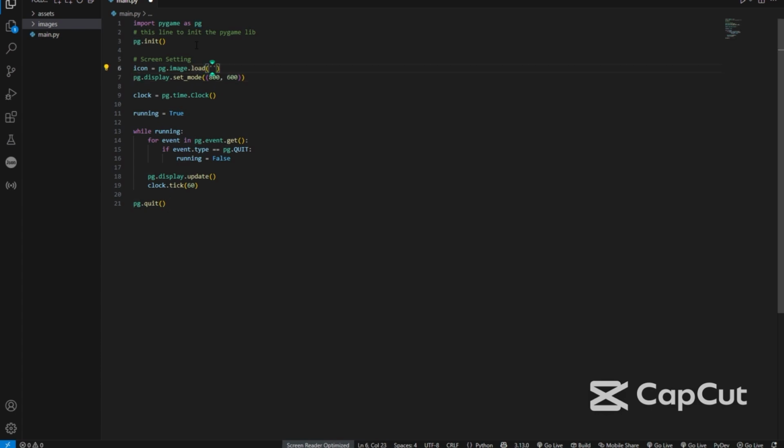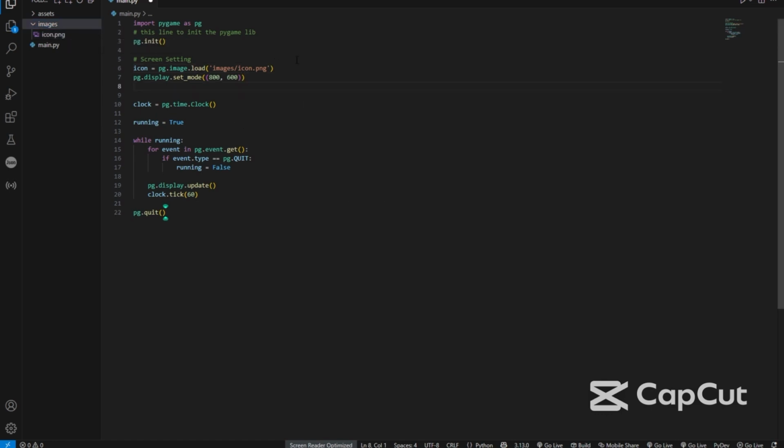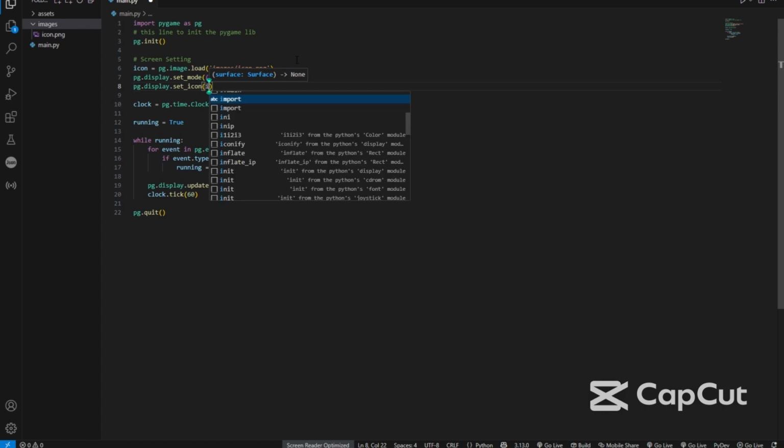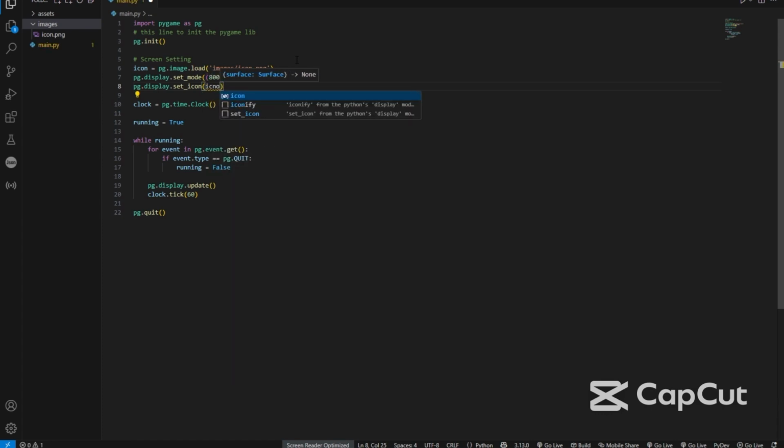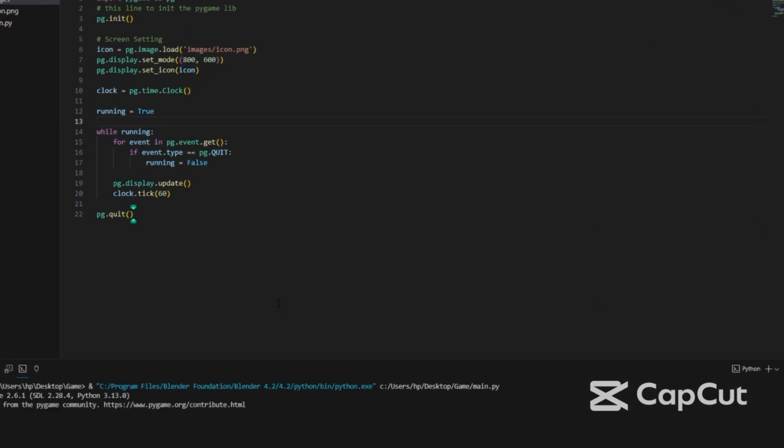Here we'll write the path, something like images and the name with the extension of the image, something like png or jpg or jpeg. Then write pg.display.set_icon and the name of the variable, icon. Run. Now you can see the icon.